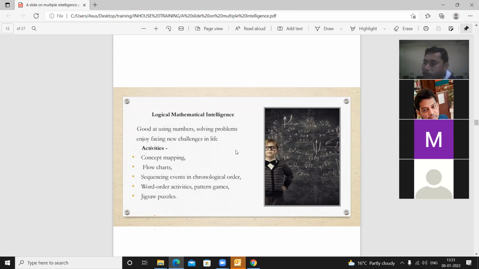One is genius, meaning their IQ will be 140 and above, and below that is very superior, with an IQ level of 130 to 139, and below that one is superior, having 120 to 129. Above average students have an IQ level of 90 to 109, and below average is 70 to 79. So here you can see the IQ level of each and every student. If you do not respect their interest, they will not connect to your class.